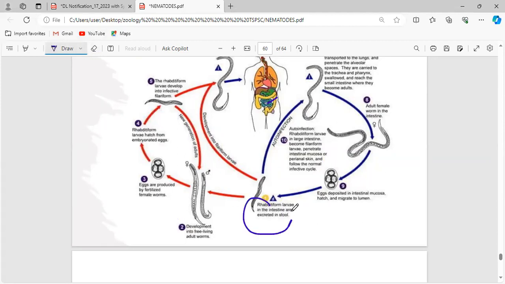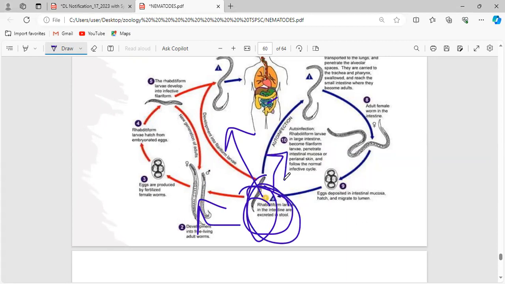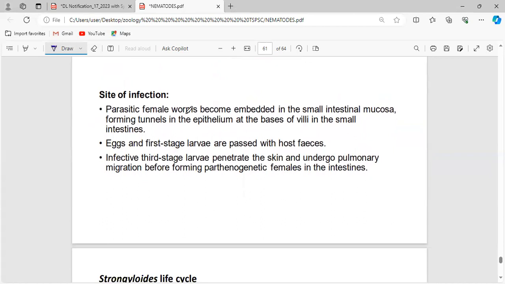So what are all the things happening here? The rhabditiform larva can develop into an adult. The rhabditiform larva can develop into the filariform larva, and this will go on to auto-infection. Everything is possible. Clear? Let me explain clearly.